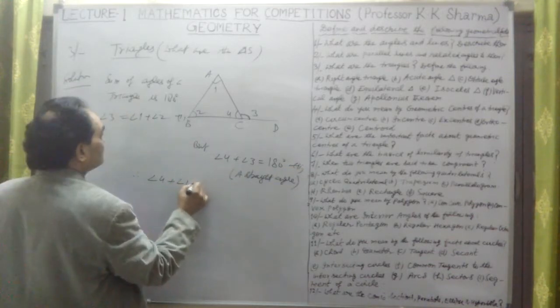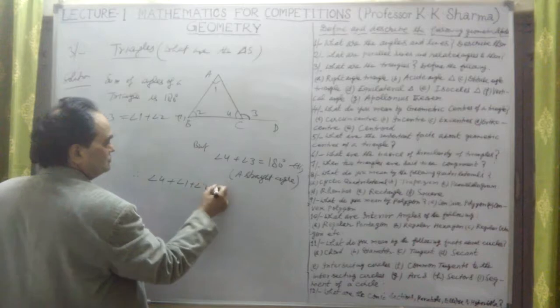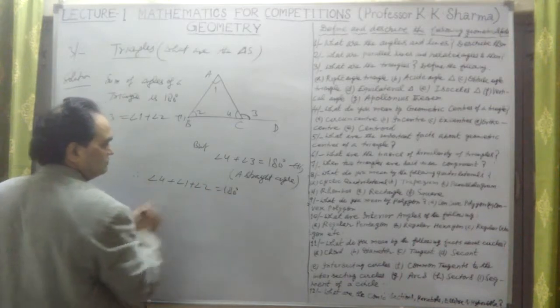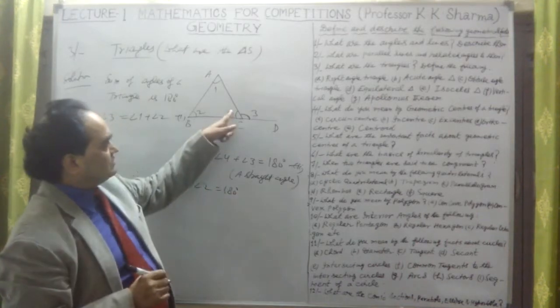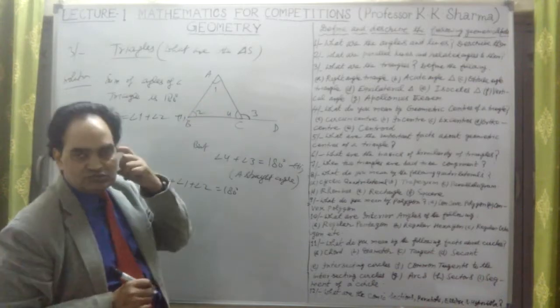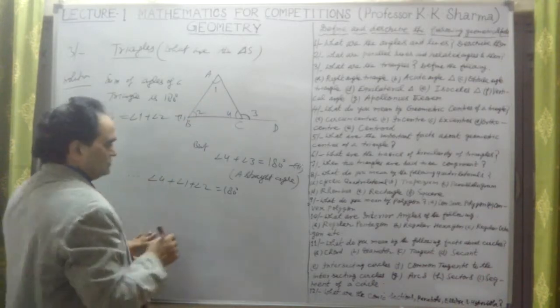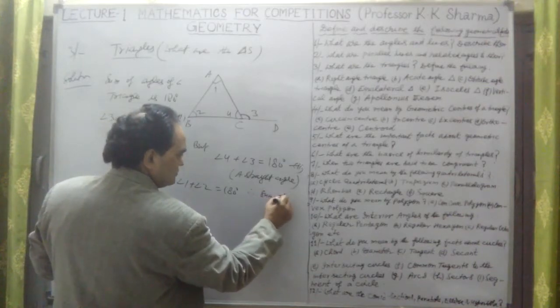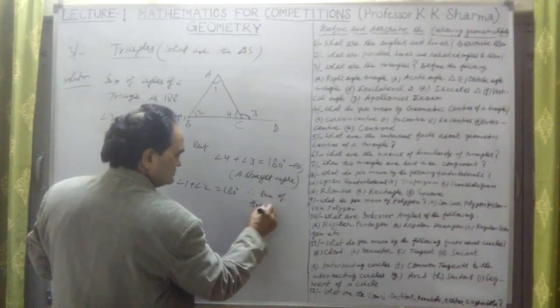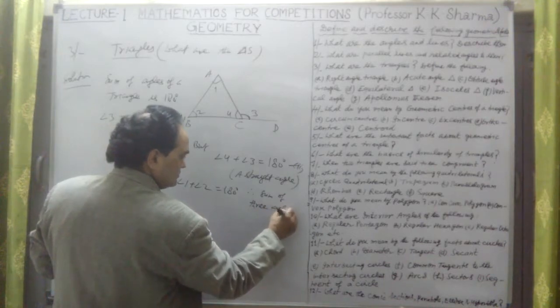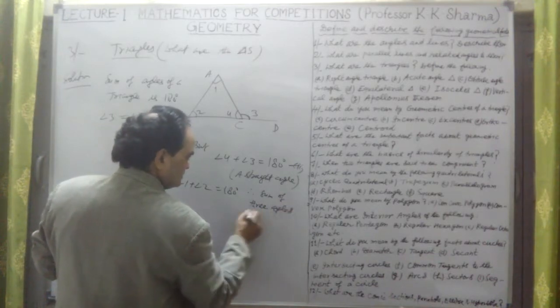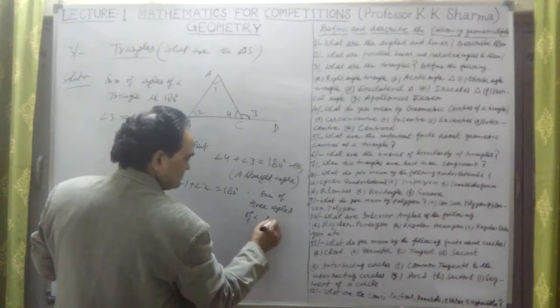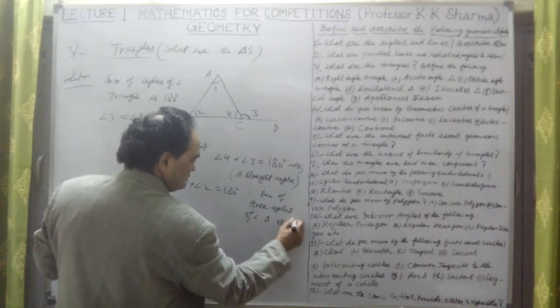Angle 1 plus angle 2 plus angle 4 is equal to 180 degrees. Therefore, the sum of the three angles of a triangle is 180 degrees.